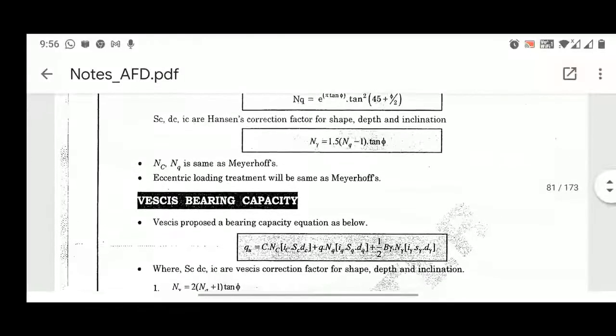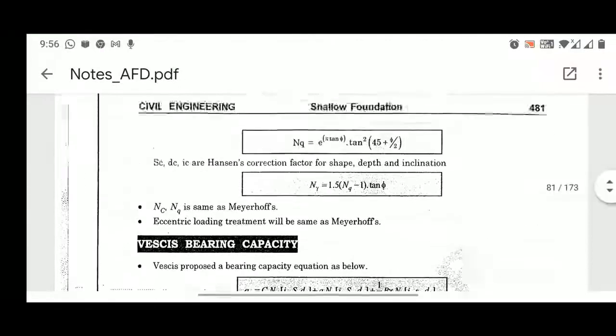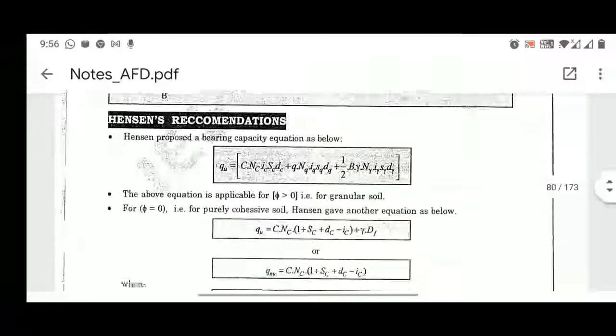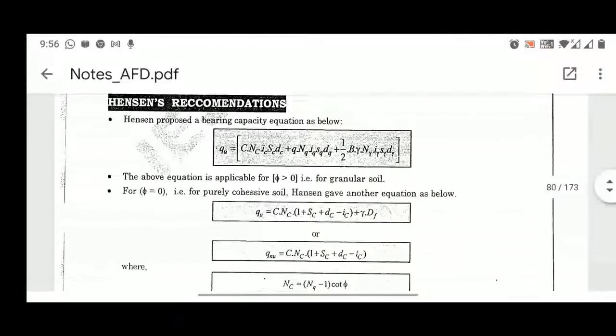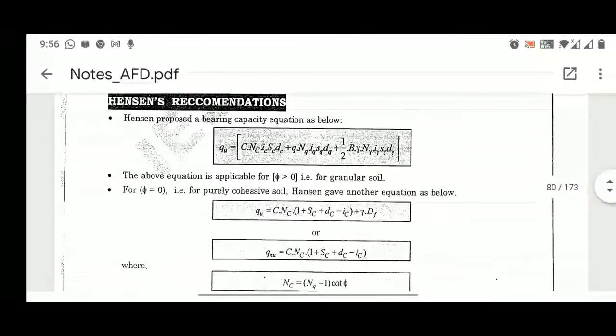Now, eccentric loading treatment will be the same as Meyerhof. So in case somebody asks you to do the problem by Hansen only, and an eccentric load is given, you have to follow the same recommendation as provided by Meyerhof.